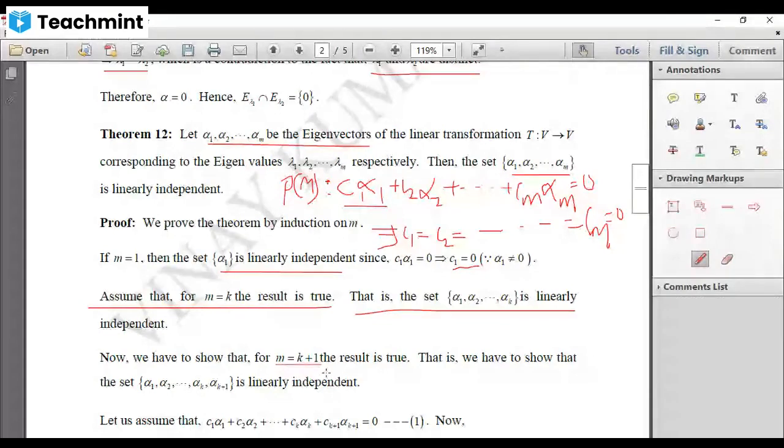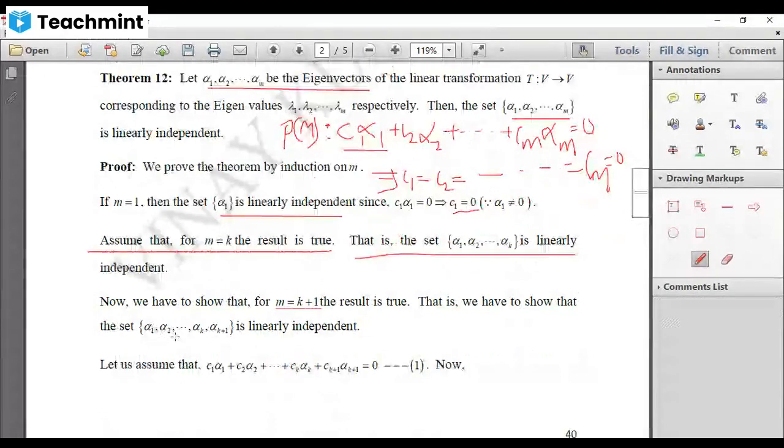That means we have to show that alpha 1, alpha 2, etc., up to alpha k plus 1 is linearly independent. Using this result, we have to show this. So that P of k implies P of k plus 1. Similarly, we can continue that. P of k plus 1 implies P of k plus 2, etc., up to m. So that is the idea behind this.